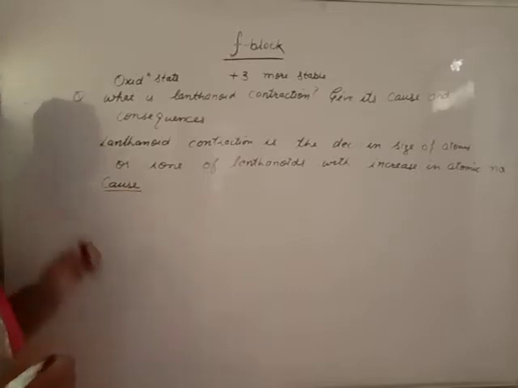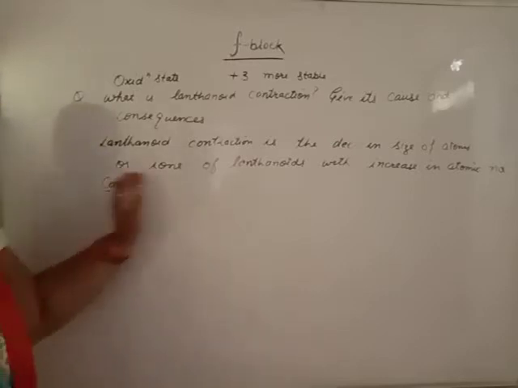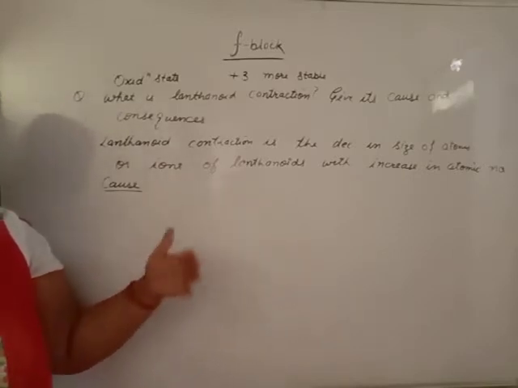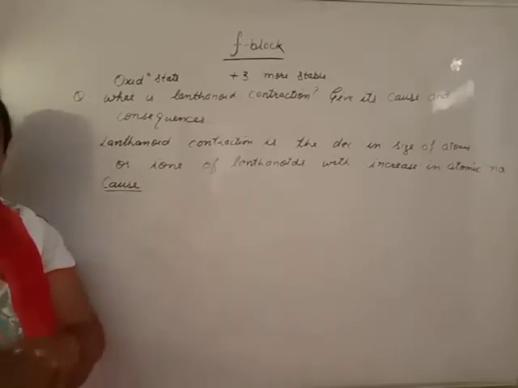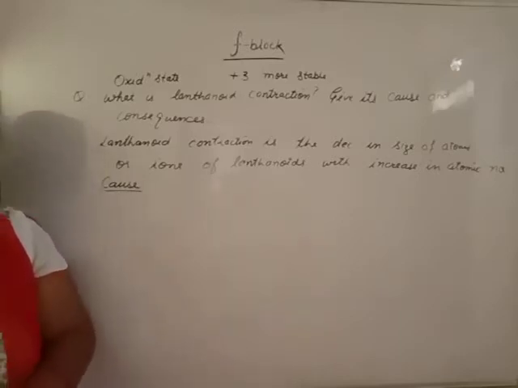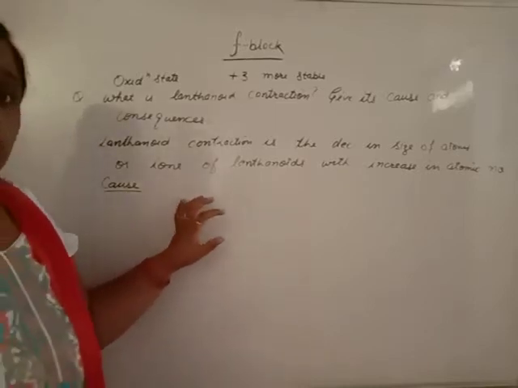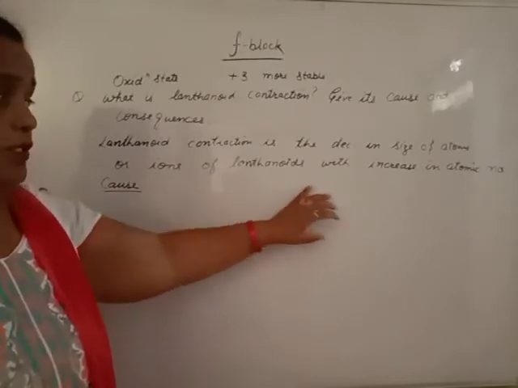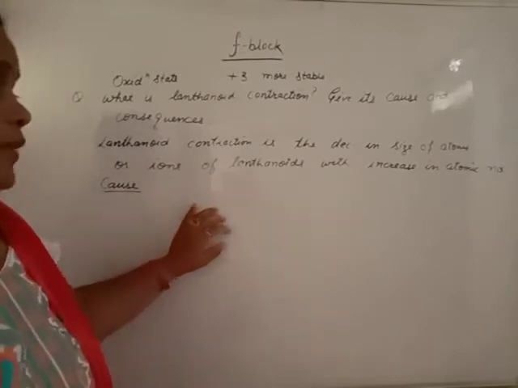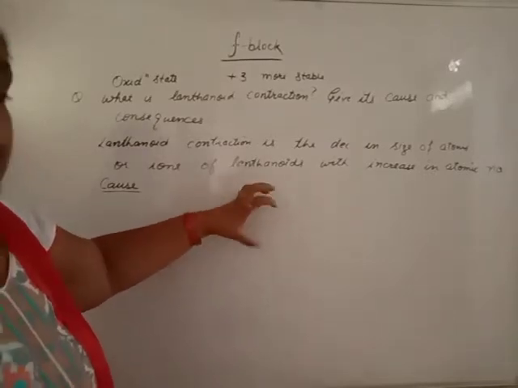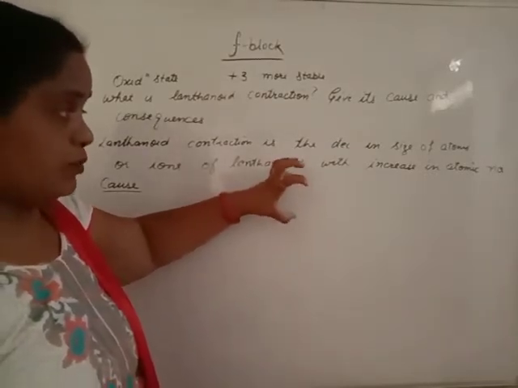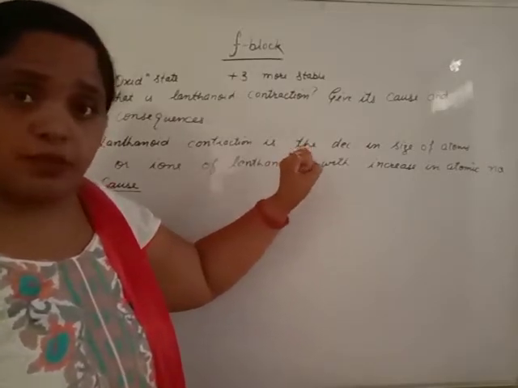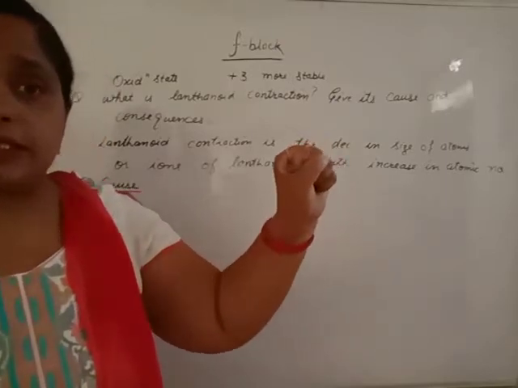As we move along the period or along the series, new electrons are added with successive elements. As the number of electrons increases, nuclear charge increases. If nuclear charge increases, it tends to attract the outermost electrons toward the nucleus and atomic size decreases.